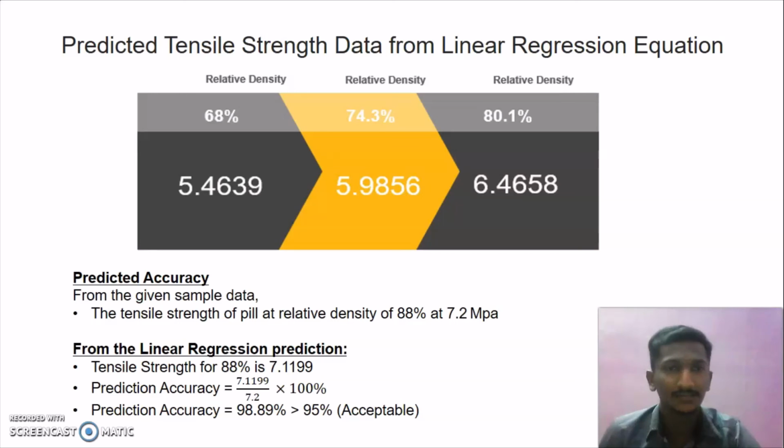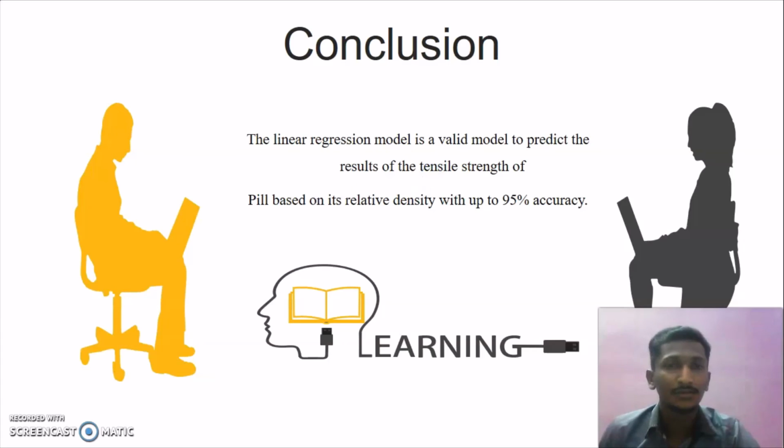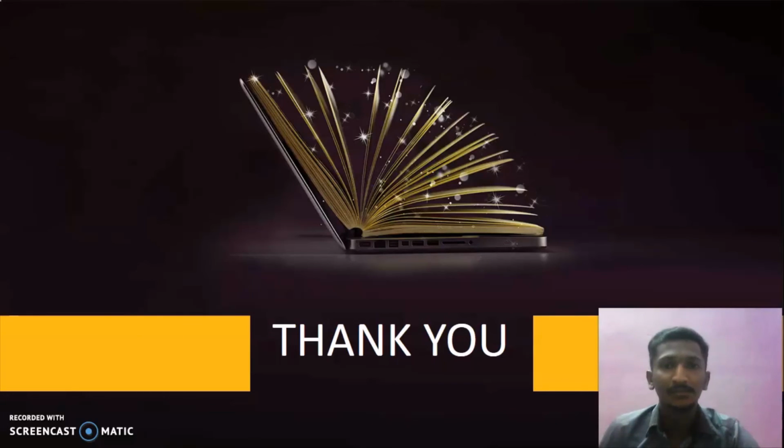Here is an example calculation. From the predicted accuracy, for relative density 88%, the tensile strength is 7.2 megapascal. From the linear regression prediction at 88%, we can get 7.1199. From the calculation, we can get 98.89%, which means more than 95%, and it is valid and acceptable. So for the conclusion, the linear regression model is a valid model to predict the tensile strength of the pill based on its relative density up to 95% accuracy. So that's all from our group.